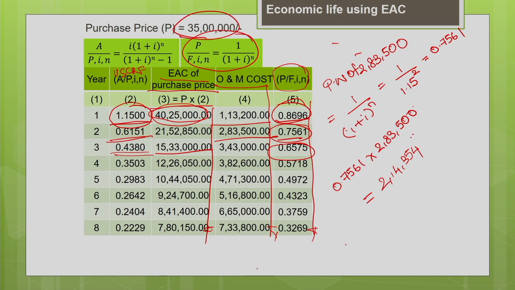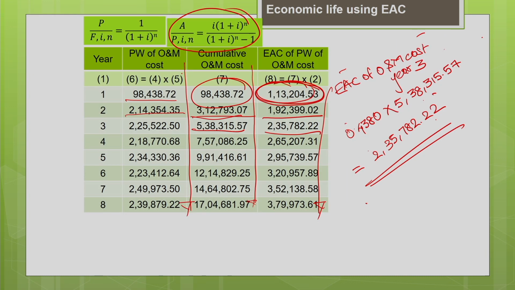So, the operating and maintenance costs are occurring at different time periods, convert it into time t equal to 0. So, for that I need to find the present worth. How to find the present worth? Use the present worth factor. These are the present worth factors calculated for different years. So, multiply this present worth factor with the operating and the maintenance cost. Column 4 multiplied by column 5 will give you the present worth of the operating and maintenance cost, that is column 6.